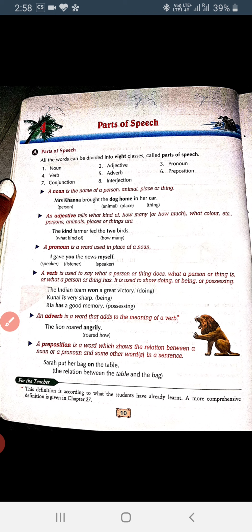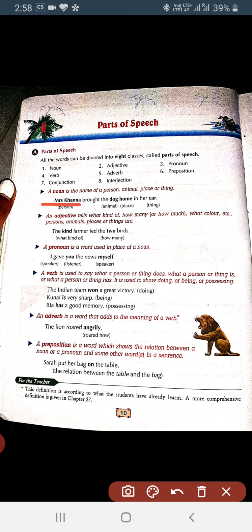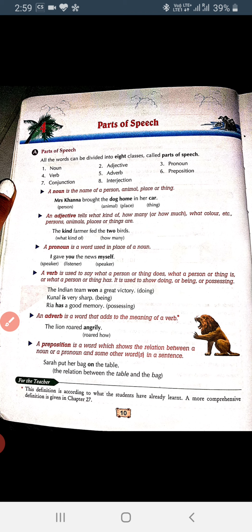In this, Mr. Khanna is a person because this is the name of a person. Dog is the name of an animal. Home is the name of a place, and car is the name of a thing. So it is clear that noun is the name of person, animal, place, or thing. Hope it is clear. Now we will come to pronoun. First I will discuss pronoun.